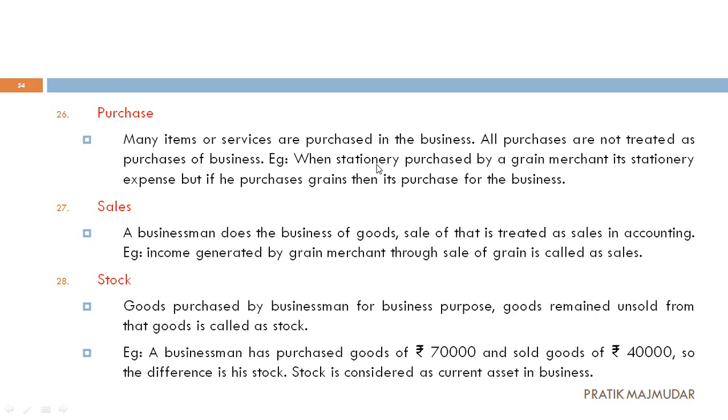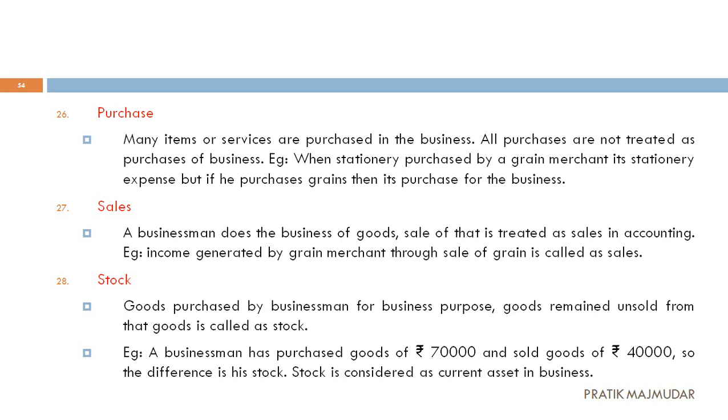Understand? Here, what is important is the type of business which you follow, when we are preparing books of accounts. If I have a stationery shop and I am purchasing stationery from the wholesaler, then that will be considered my purchase.